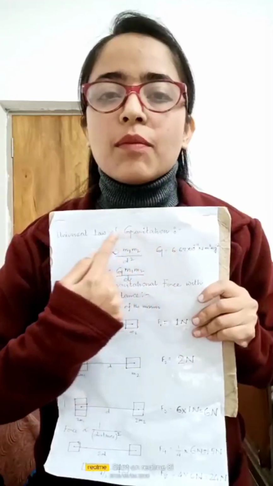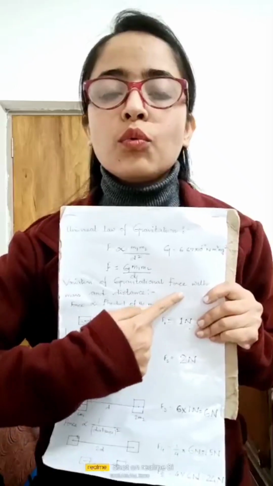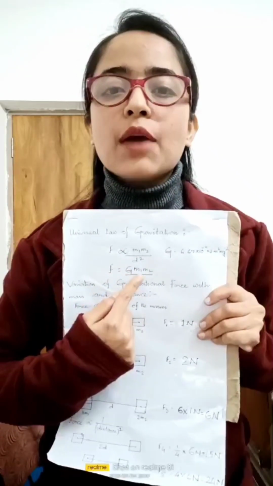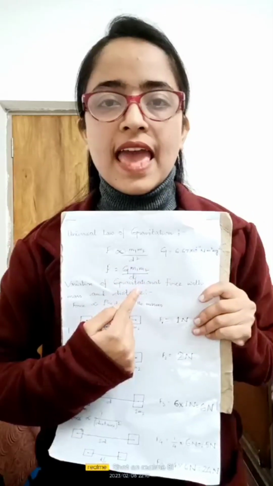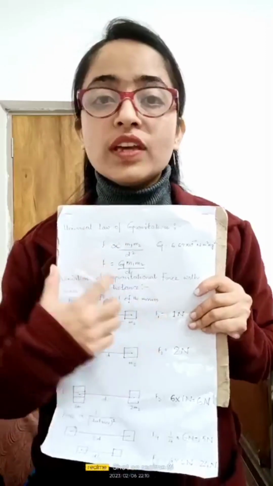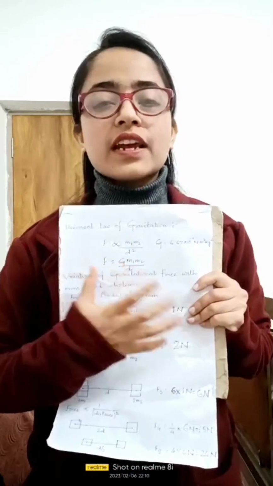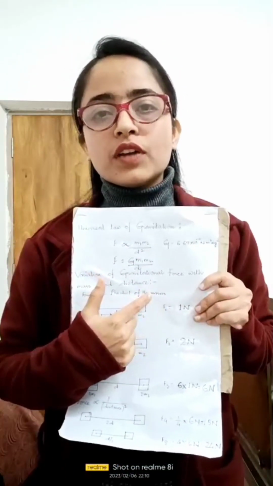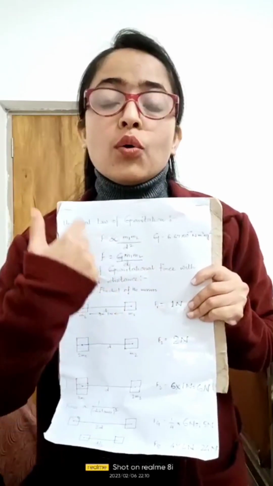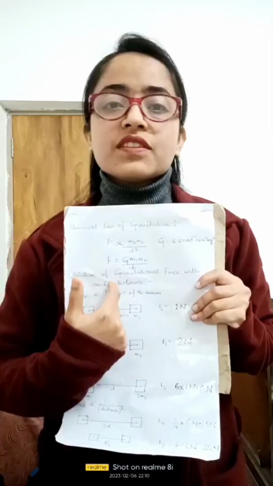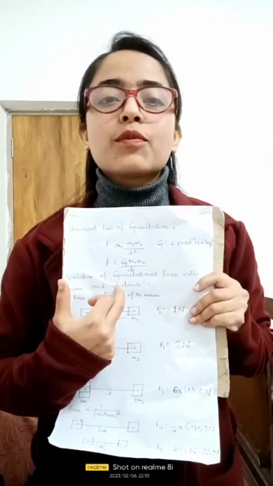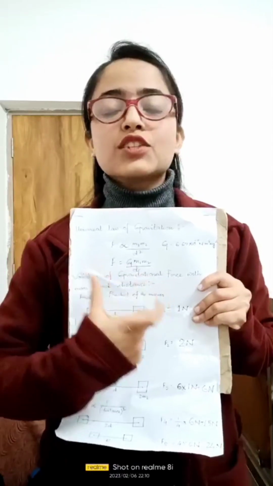So by summing up all these factors, we have a formula or equation which is F equals G m1 m2 by r square, and this is known as Newton's law of gravitation, which states that the gravitational force is directly proportional to the product of the masses of the objects and is inversely proportional to the square of the distance between these two objects.